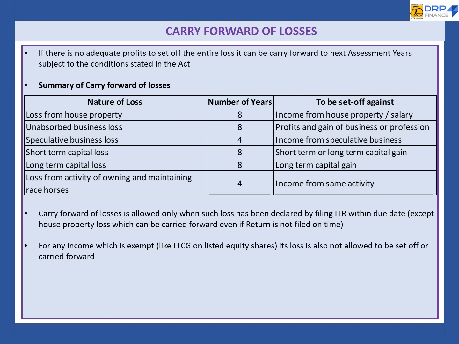Loss from the activity of owning and maintaining racehorses for 4 years from income from the same activity. Carry forward of losses is allowed only when such losses have been declared by filing ITR within due date, except house property loss, which can be carried forward even if return is not filed on time. For any income which is exempt, like LTCG on listed equity shares, its loss is also not allowed to be set off or carried forward.